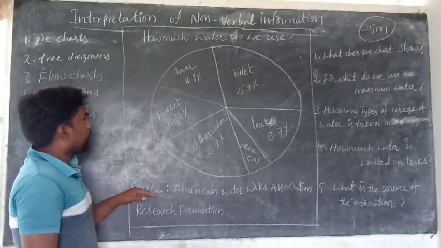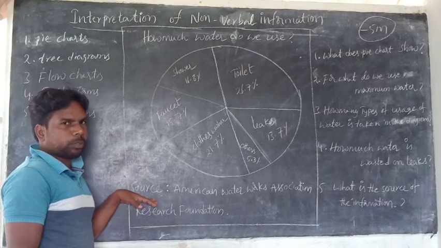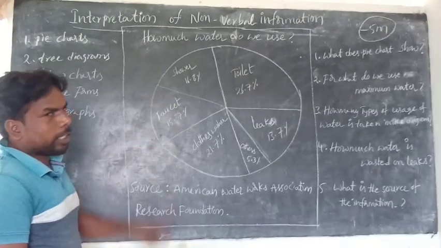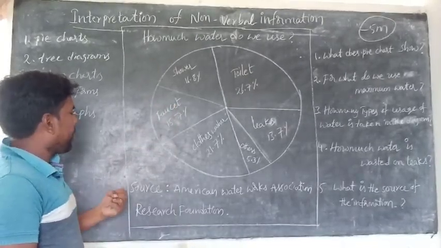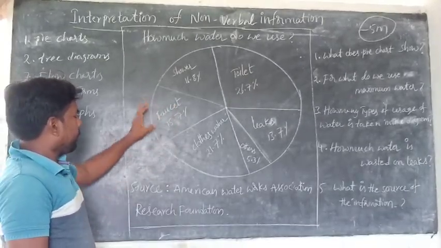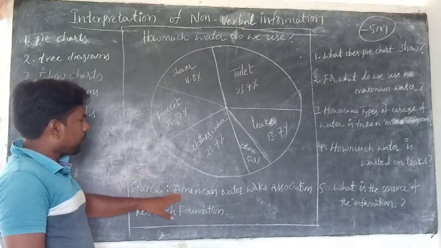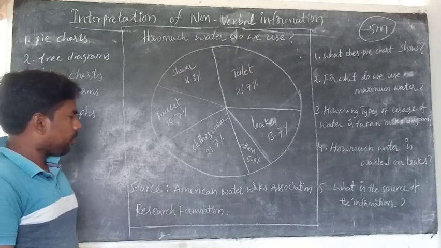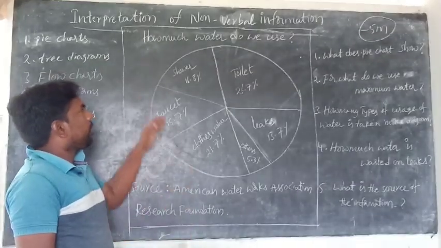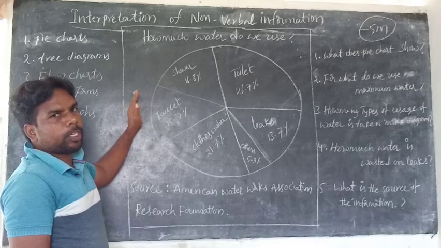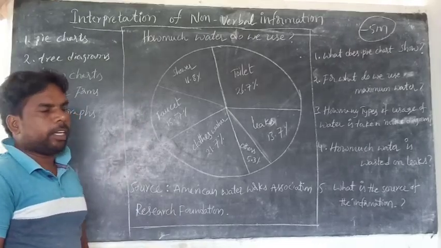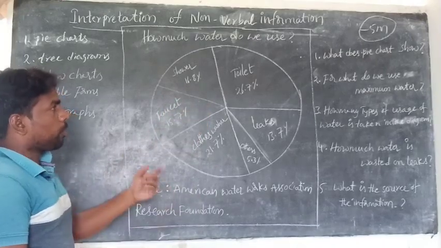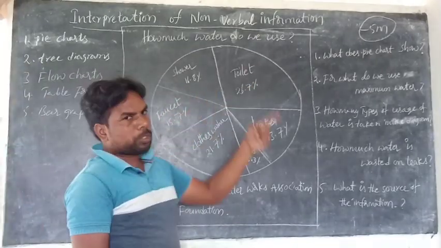Under the pie chart you are given the source. Source means the place the textbook designer got this information from. The source is the American Water Works Association Research Foundation. I think it's clear. Now come to the questions. What does the pie chart show?